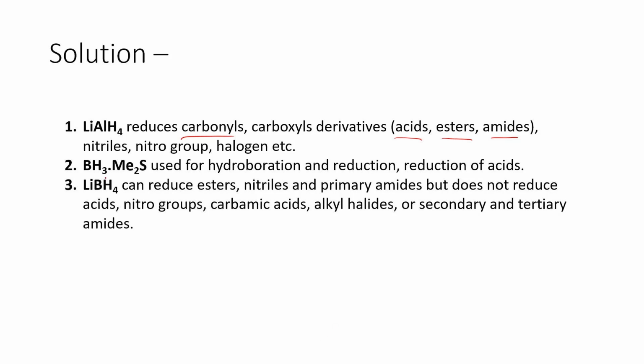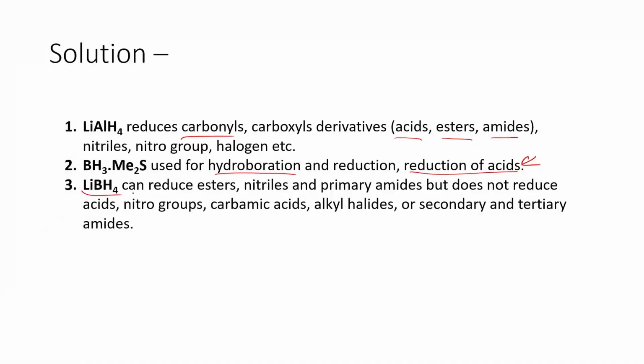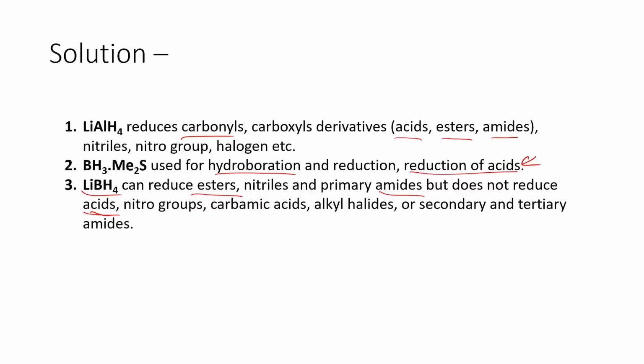The boron dimethyl sulfide complex is generally used for hydroboration and reduction conditions, and is also used for the reduction of carboxylic acid. So this is a very selective reagent for the reduction of carboxylic acid. Lithium borohydride is very specific for reduction of esters, nitriles, and primary amides, but it does not reduce carboxylic acid. So between BH3 dimethyl sulfide and lithium borohydride, we have selectivity. One reagent selectively reduces the carboxylic acid, the other selectively reduces the ester. So we know what combination we have to use for identifying the product.